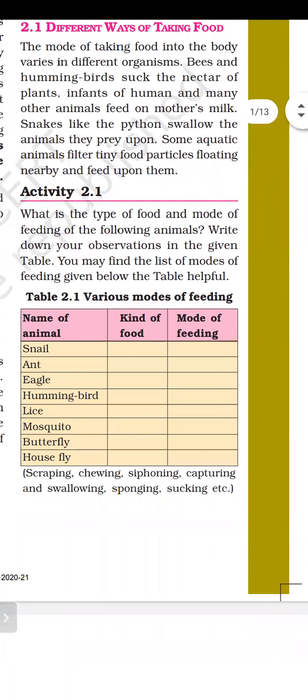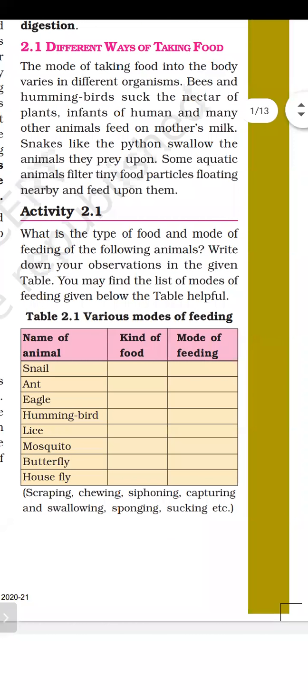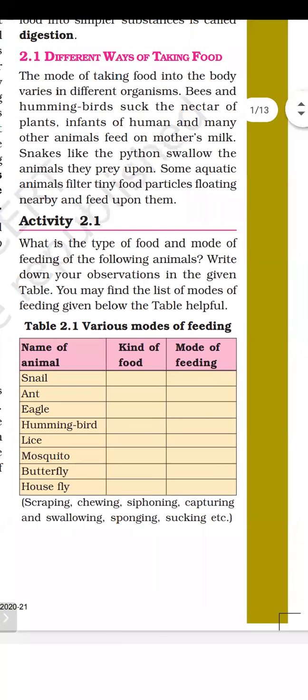They take their nutrients only from the mother's milk, because a newly born baby of human or any other animal cannot directly eat any type of food. It cannot drink water or anything. So it will take all its nutrients from the mother's milk.